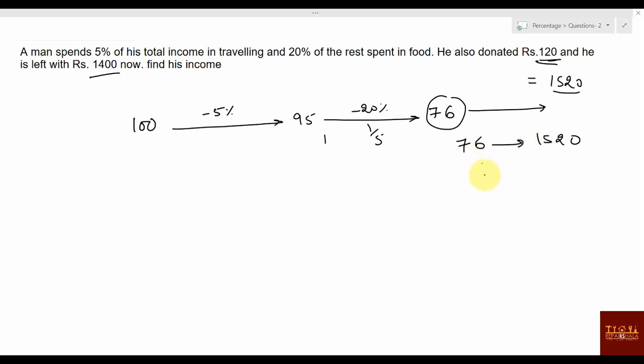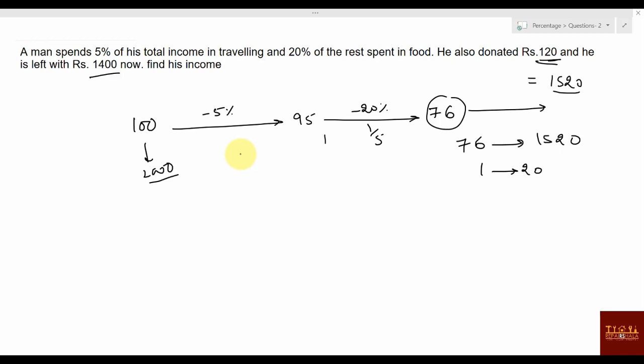Or you can say it is 20 times now. So 1 is corresponding to 20, so 100 will correspond to 2000. So how much was his monthly income? His monthly income was 2000. If you don't study, your monthly income also will be 2000. So please study, if you don't want to come under the Nyaya scheme of Rahul Gandhi.